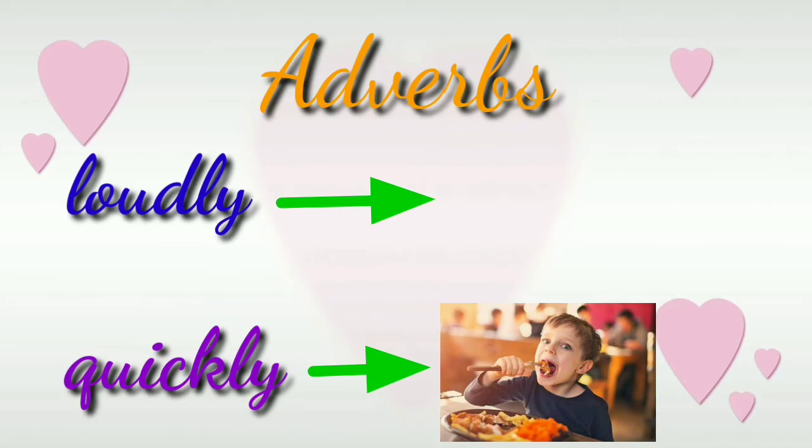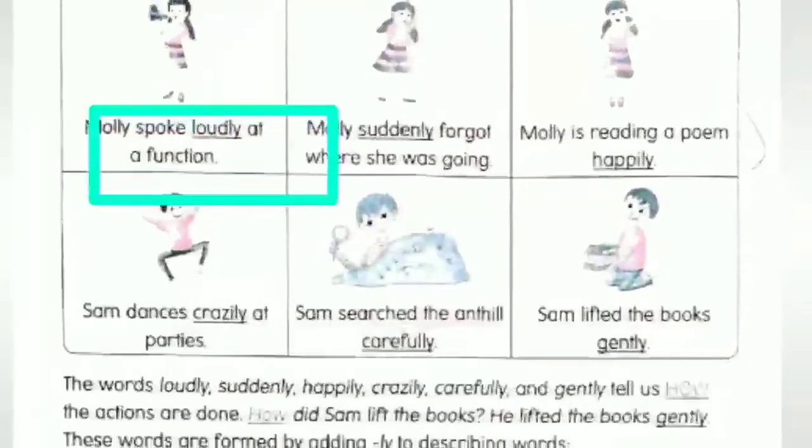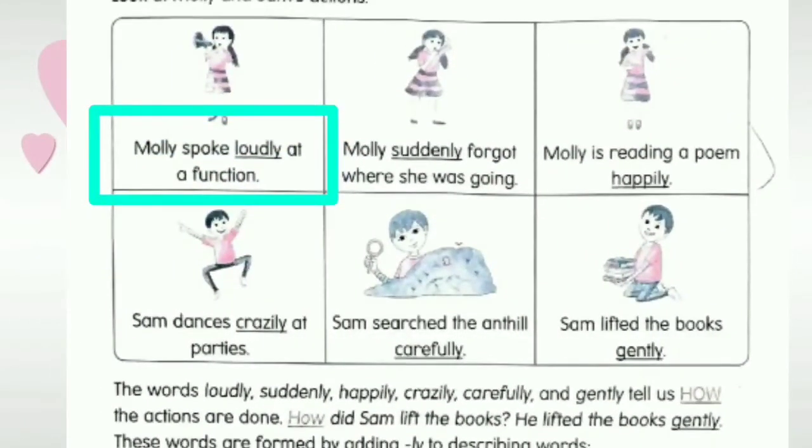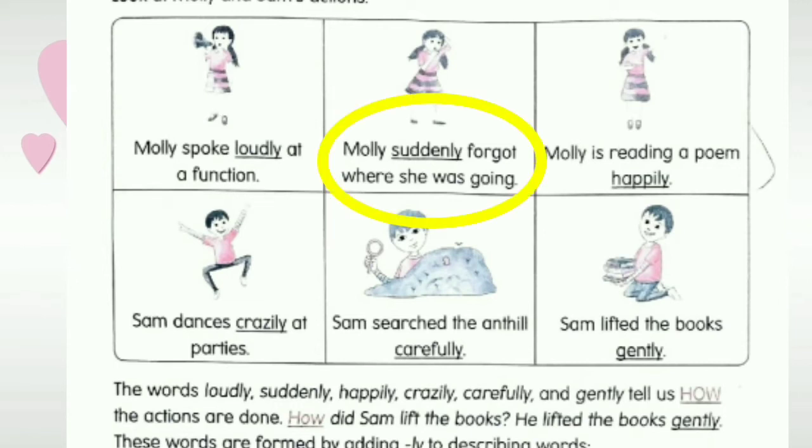Now let's see some more examples, children. Molly spoke loudly at a function. Now here the underlined word loudly describes the action word spoke. And Molly suddenly forgot where she was going. Here the word suddenly describes the action word.